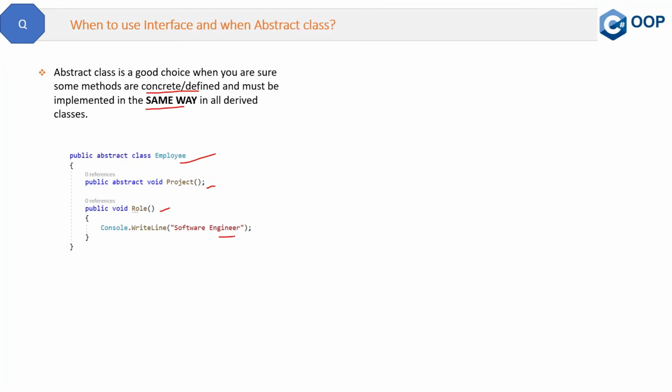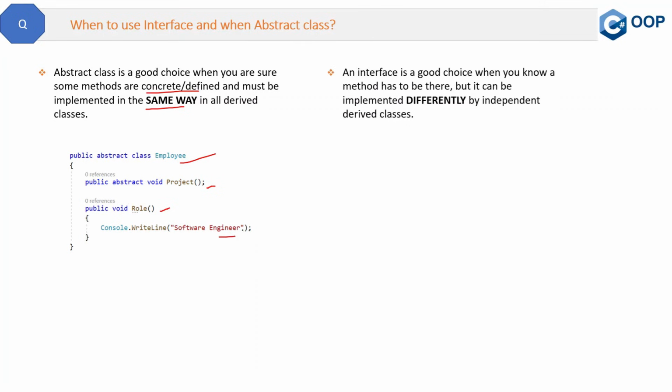Now, when do we need interfaces? An interface is a good choice when you know a method has to be there, but it can be implemented differently by independent derived classes. Again, I will show you the code and explain so that you can better understand. Here we have the IEmployee interface in which we have two methods declared. One is project and another one is manager.